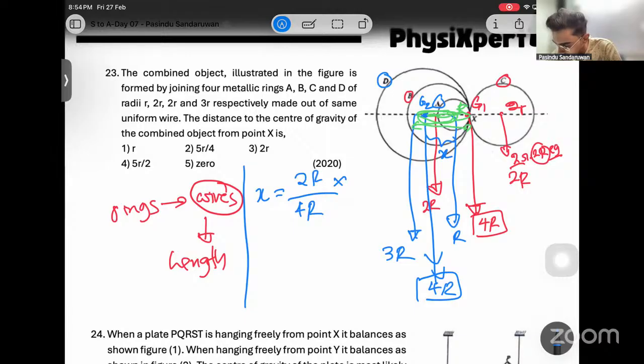I need x, then the not connected one is 3R. Then R and R cancel, and the 2 cancels. It says x equals 3R over 2.